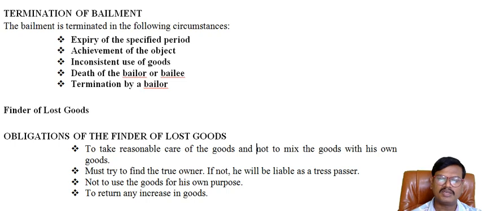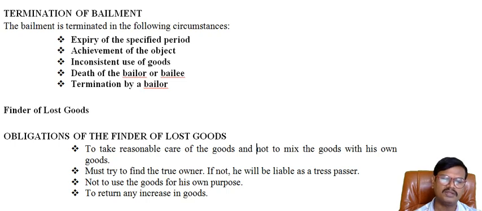Number 2, he must try to find out the true owner. By all reasonable means or methods, he will try to find out the real owner. If not, he will be liable as a trespasser. If he keeps silent even after finding the goods of some other person, he is liable as a trespasser and has to face all the legal consequences.